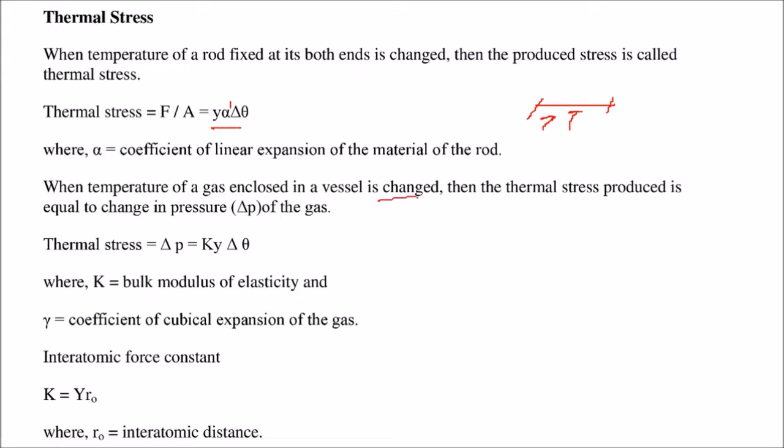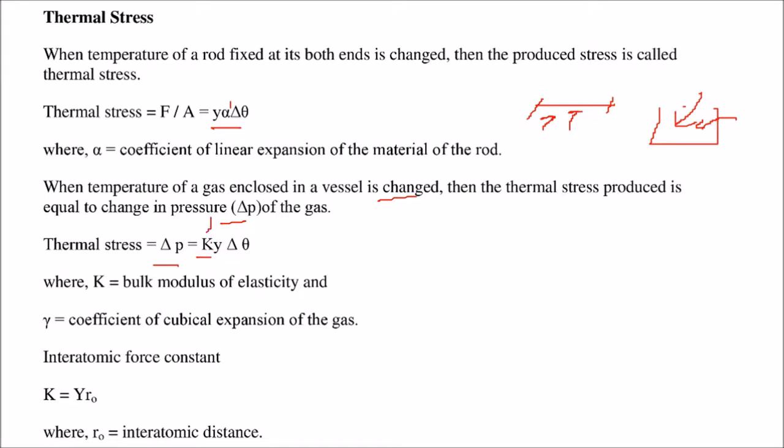When the temperature of a gas enclosed in a vessel is changed, the gas will change its pressure, so the thermal stress produced will be equal to the change in pressure, delta P. So delta P, that is the thermal stress, is equal to K gamma delta theta.